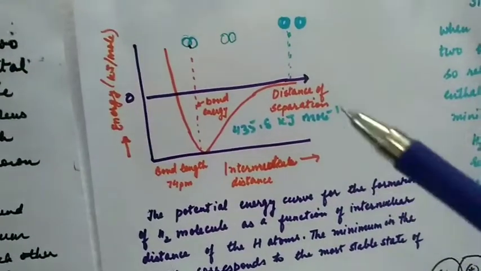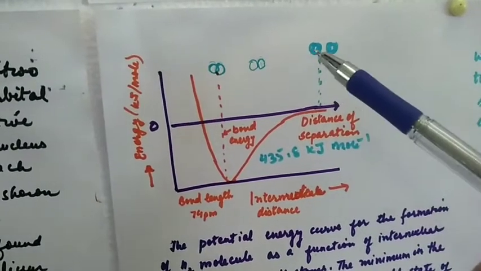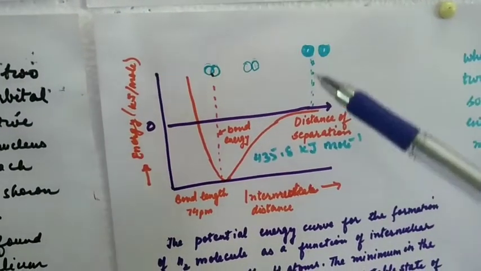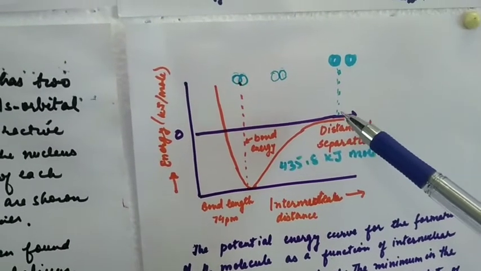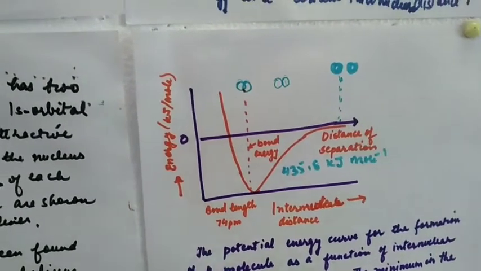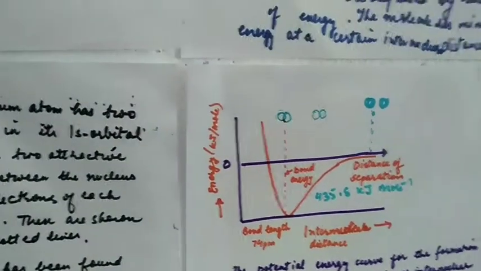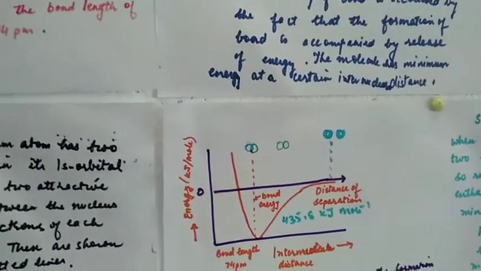This can be seen from this graph. When they were far apart from each other and there was no interaction between the atoms, there was no attraction or repulsion, so potential energy was 0.